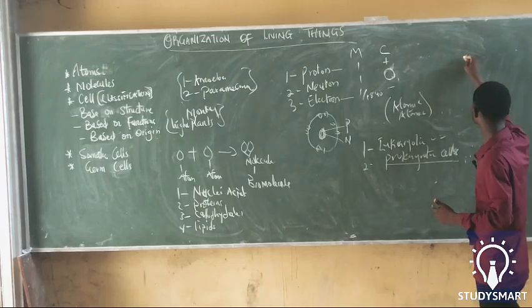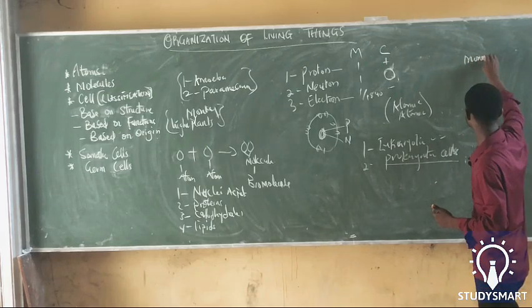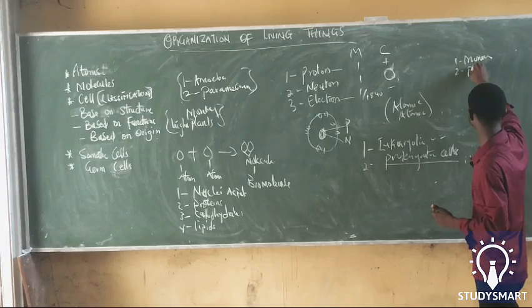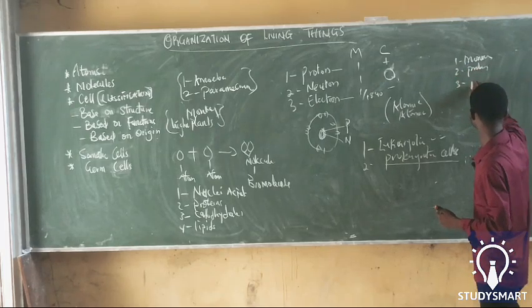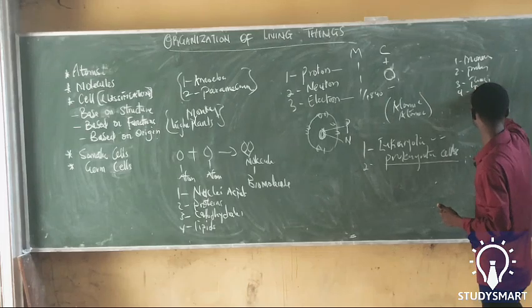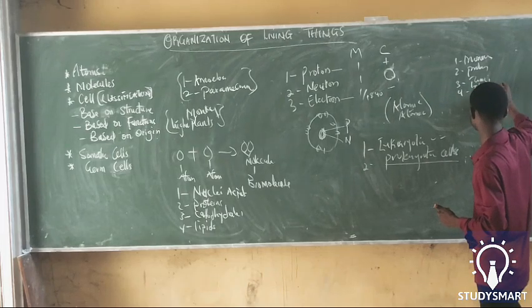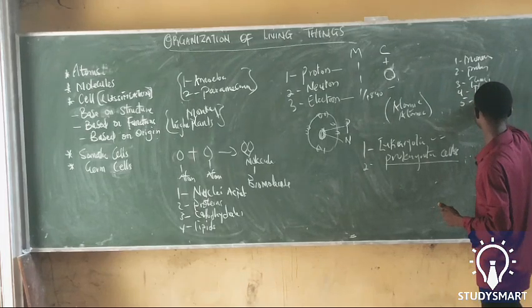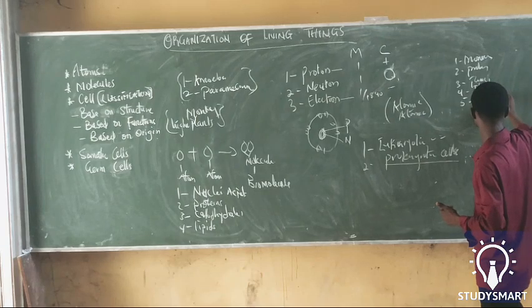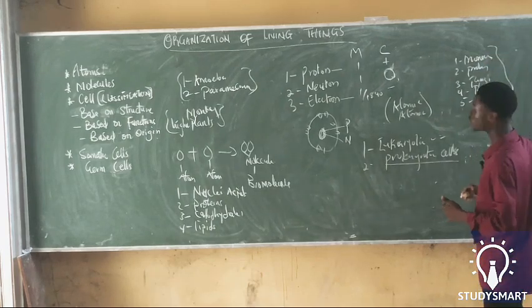We have the kingdom Monera, kingdom Protista, kingdom Fungi, kingdom Plantae, and kingdom Animalia. So these are the major kingdoms.